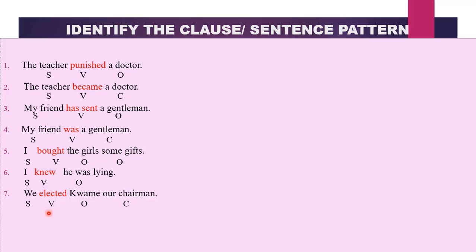You are right. So we have an SVOC pattern. Last one. We made the neighbors very worried. Made is a transitive verb. So the neighbors becomes our object. Very worried, our object complement.